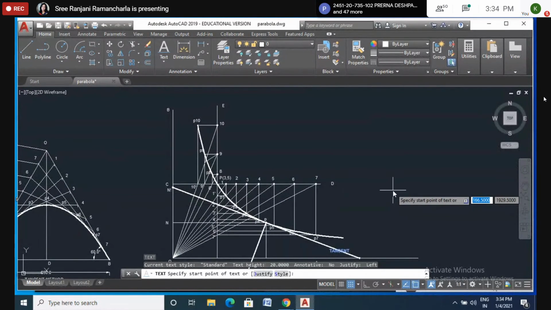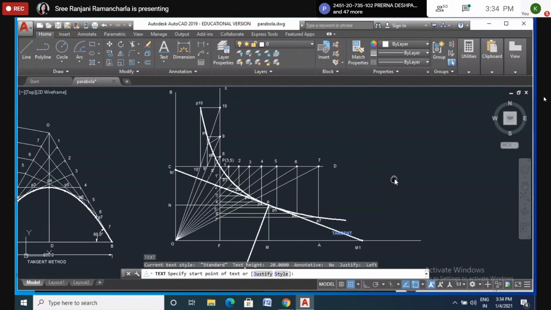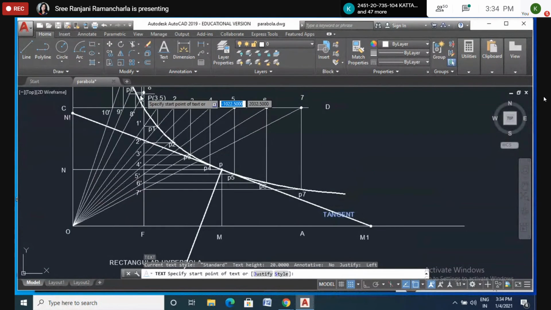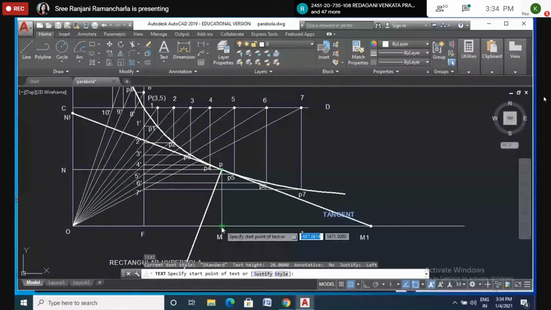Yes. Tangent, please once again explain. Tangent, okay. Select any point on the curve. Already got a curve, right? Select anywhere. Call the point P. From P, draw a vertical line parallel to this vertical line, cutting OA at M.